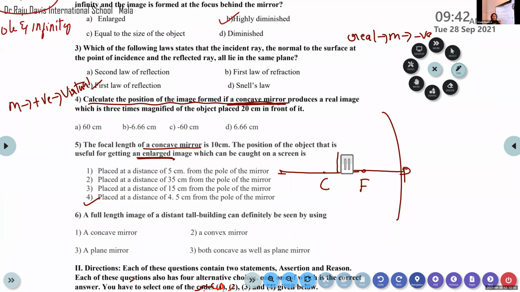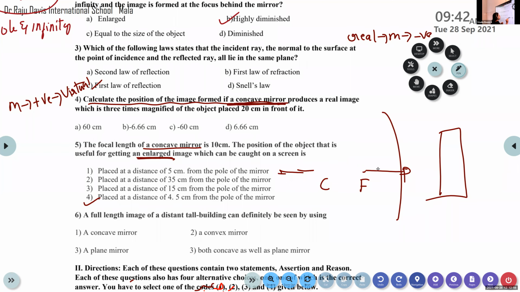Now I replace the object from C and place it here, that is between C and F. Where do we get the image? Yes, it is beyond C. But here we want to obtain the image which can be caught on a screen, not here on the same side. We want to catch the image on the screen. The screen is placed here.